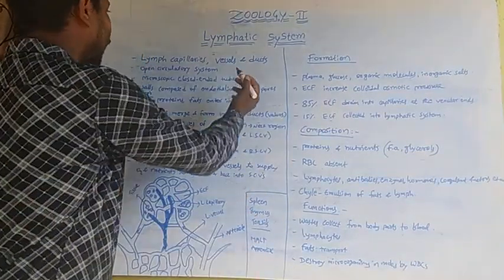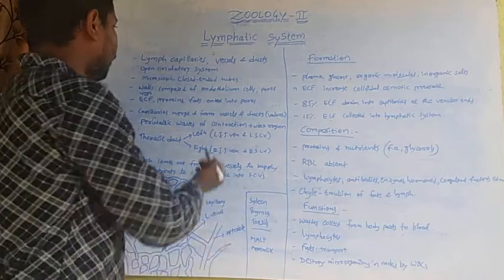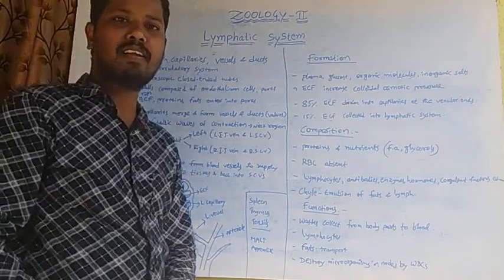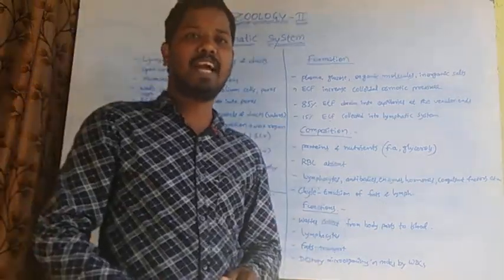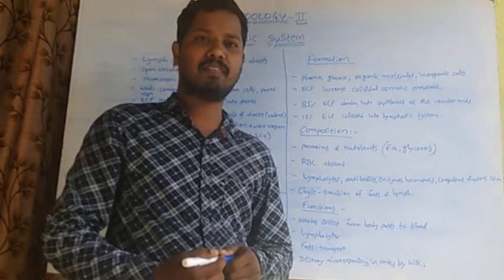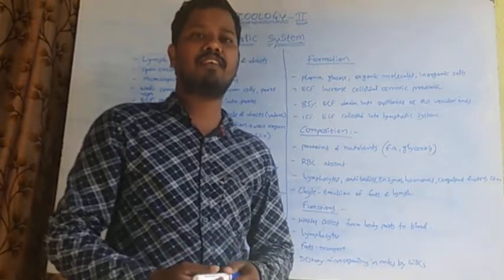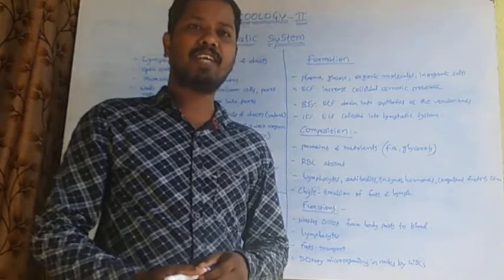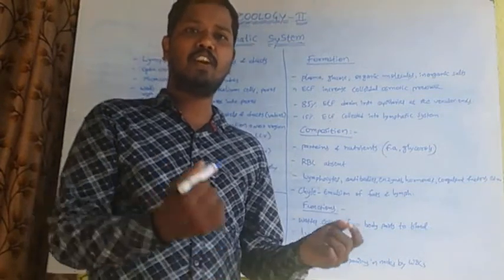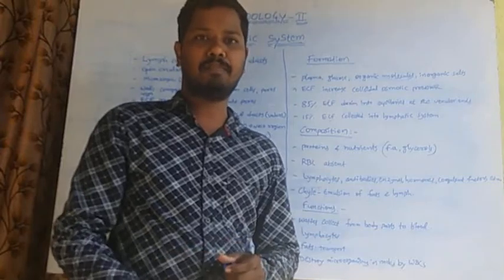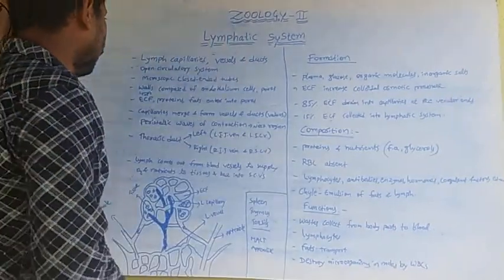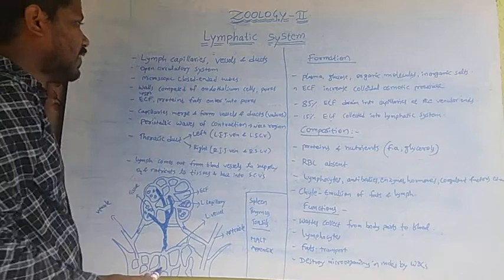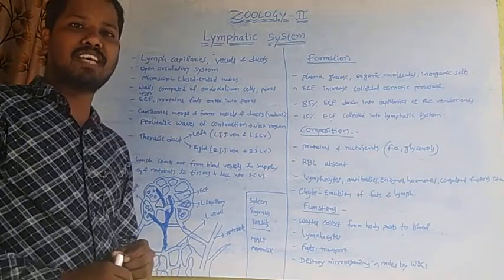The lymphatic system includes lymph capillaries, lymph vessels and lymph ducts. Lymph ducts finally drain into the venous system at the lower neck region. Here, the lymphatic system is an open circulatory system.